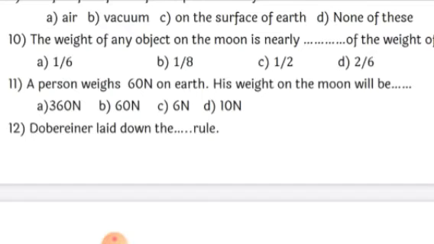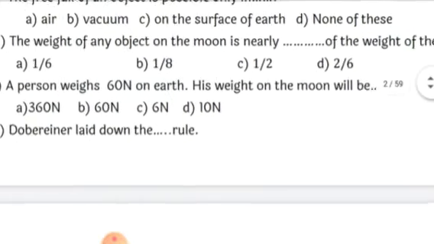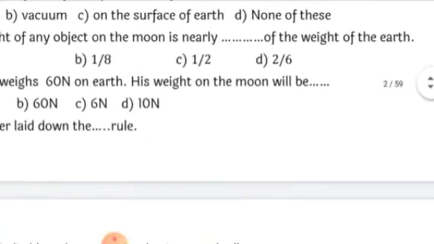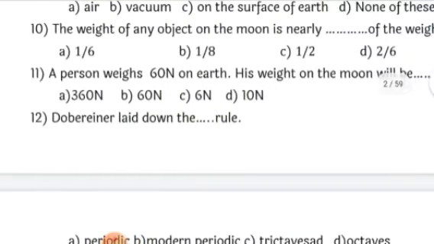A person weighs 60 newtons on earth. His weight on the moon will be dash. Now on earth you have just now learned that it is 6 times more than that of the moon, whereas on the moon it is 1/6 of whatever is the weight. So if you find out 1/6 of 60, it will be 10 newtons. So the correct answer is 10 newtons.